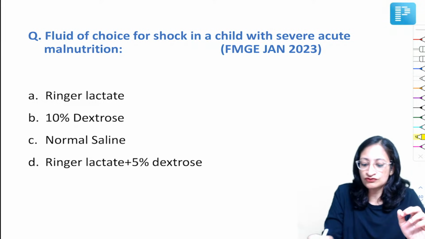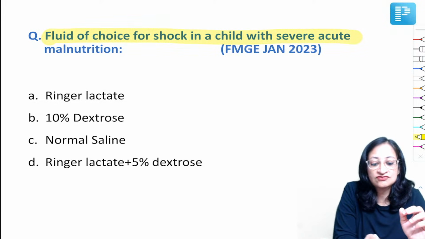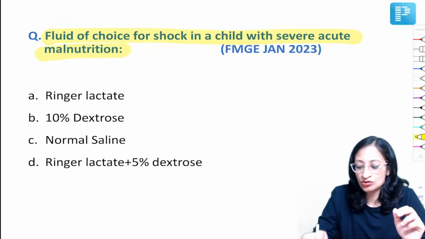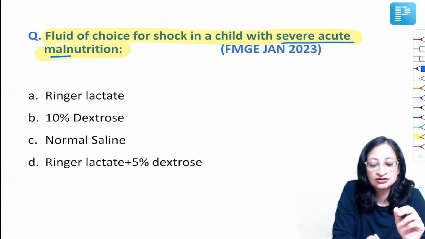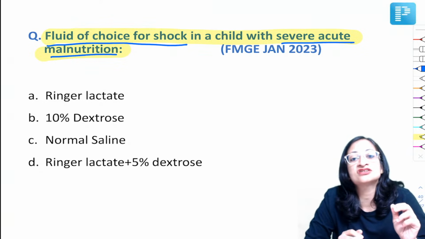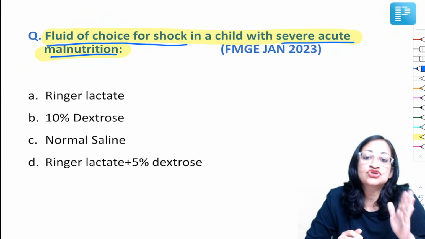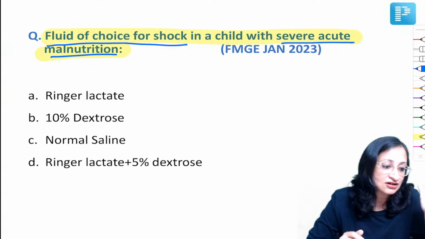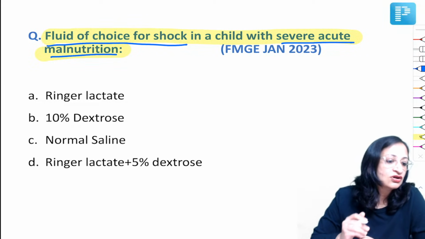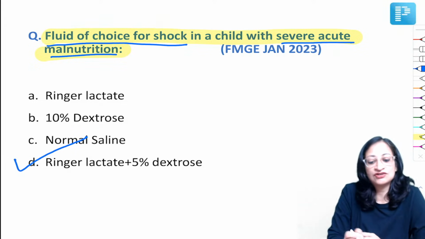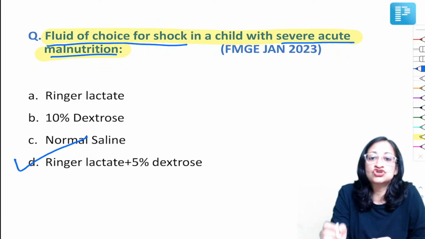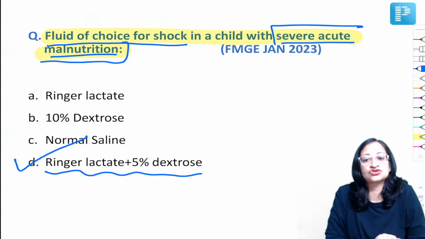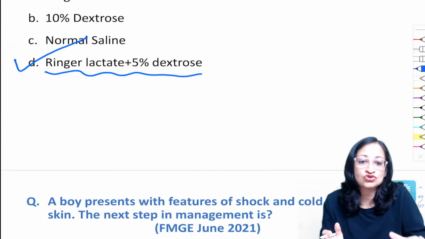Now, what is the fluid of choice for shock in a child with severe acute malnutrition? Otherwise, if there is no malnutrition, then the fluid of choice for shock in children is normal saline. But the fluid of choice for shock in a child with severe acute malnutrition, very good, I am really impressed. Rahul, Roshan, Aditya, Kalepu, Andrews. So it is Ringer lactate with 5% dextrose, because we don't want hypoglycemia to happen again.